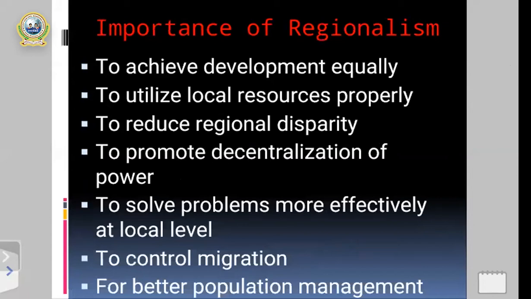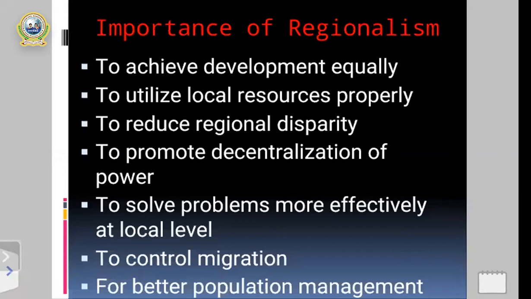What are the different importance of regionalism? Some of the major importance are mentioned on the screen. My dear students, you have to listen very carefully, and you can see the screen as well.